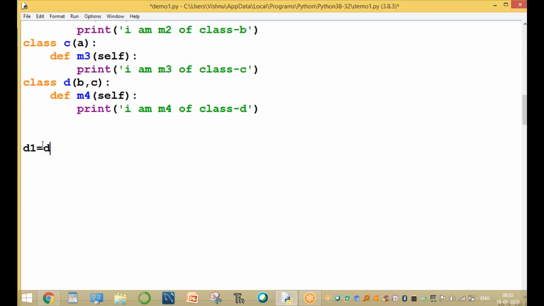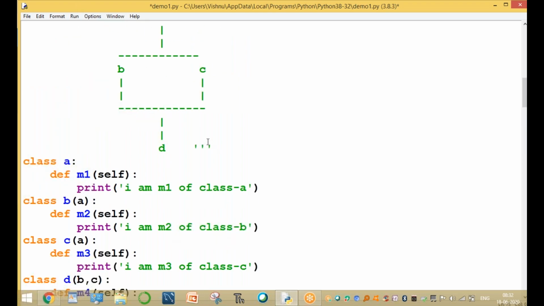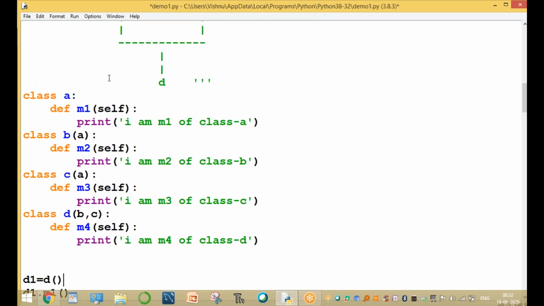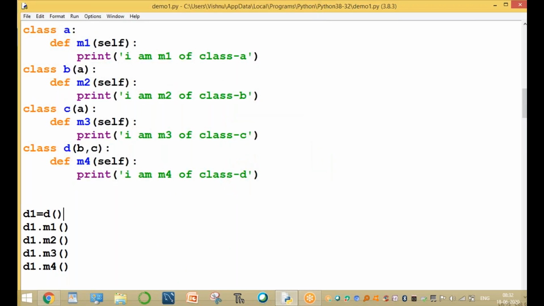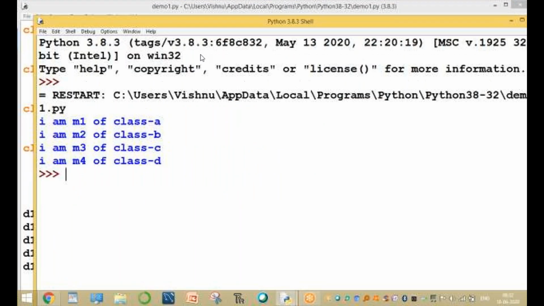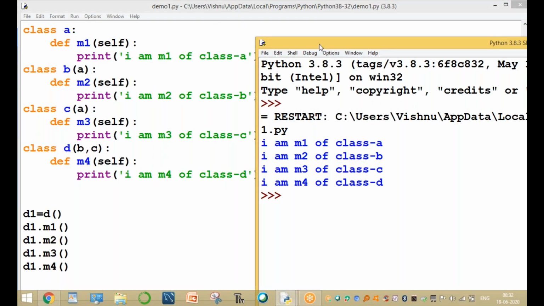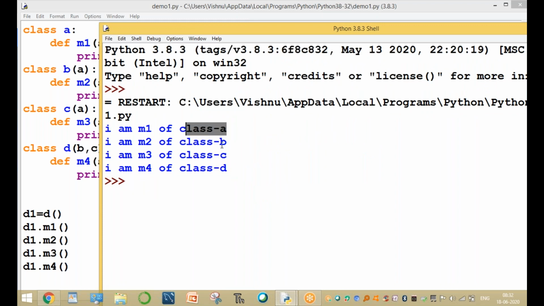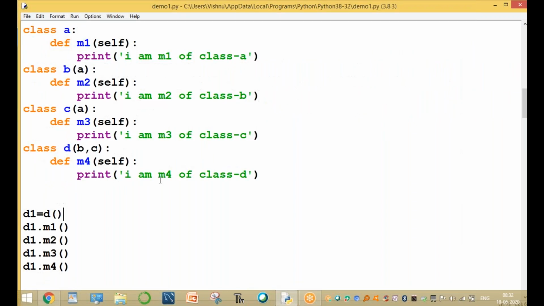Now we are creating an object: D1 equal to D object, so create the object of the D class. Then D1 dot M1, D1 dot M2, D1 dot M3, and D1 dot M4. Run the same program. It is called hybrid inheritance. Clear, guys? These derive from A, B, C: A gives M1, B gives M2, C gives M3, and D has its own property, being the derived class.